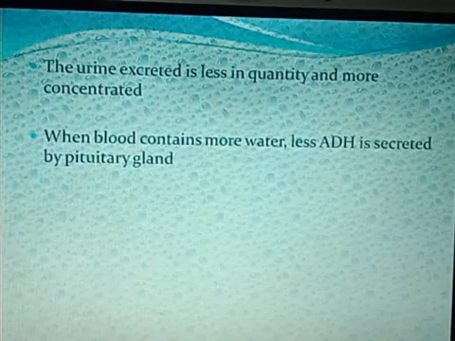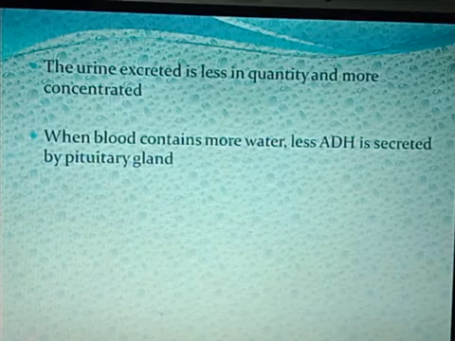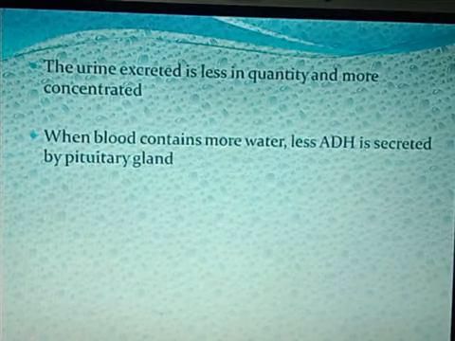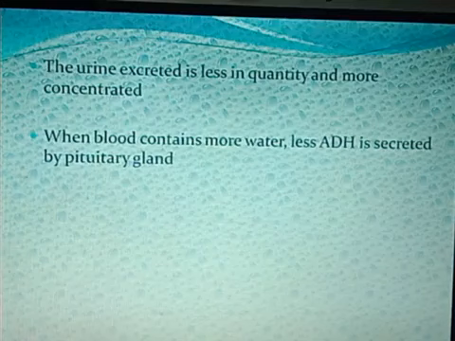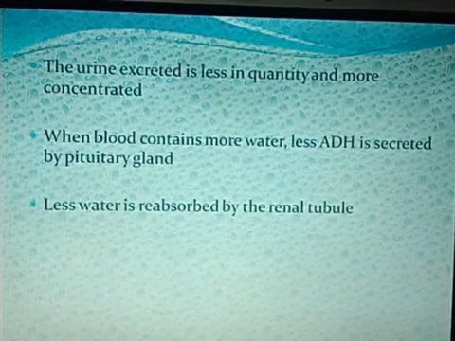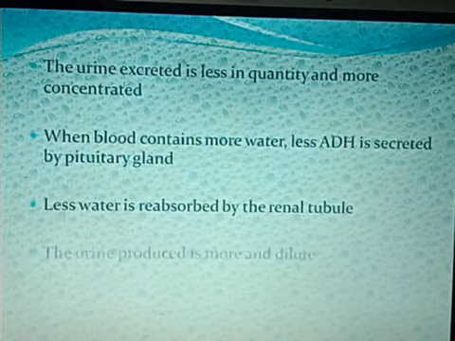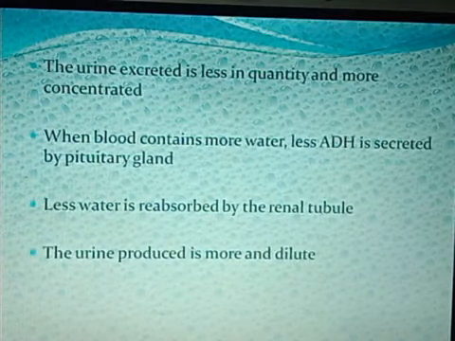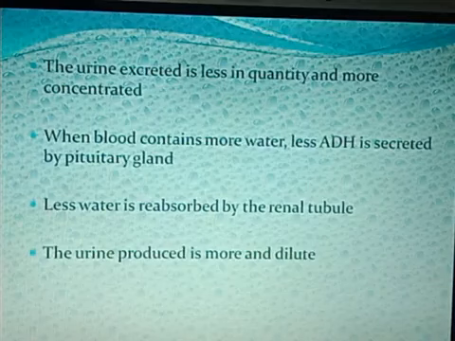When blood contains more water, less ADH is secreted by the pituitary gland. Suppose the blood is containing a large amount of water, and at that time this anti-diuretic hormone will be secreted less in quantity. Less water is reabsorbed by the renal tubule. At that time, very little water will be reabsorbed by the renal tubule, because the body already has a sufficient amount of water in the blood.